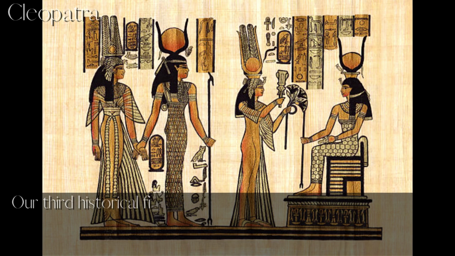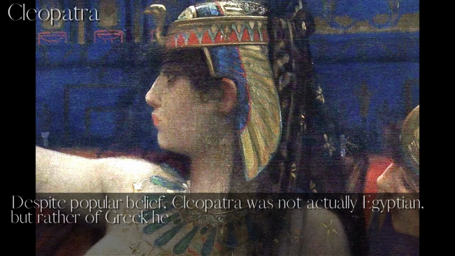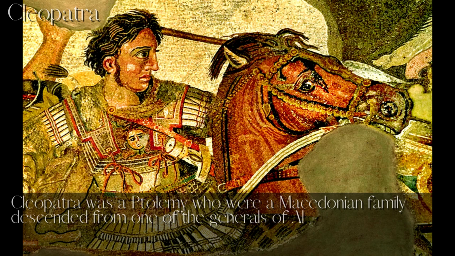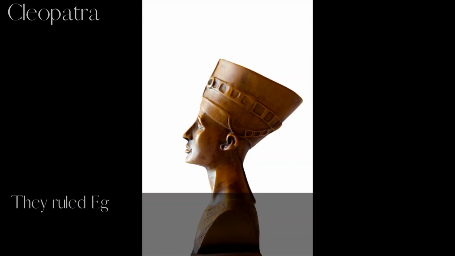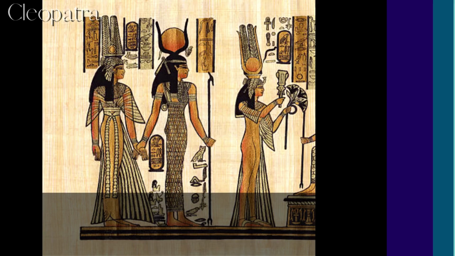Cleopatra. Our third historical figure is Cleopatra, the last pharaoh of Egypt. Despite popular belief, Cleopatra was not actually Egyptian, but rather of Greek heritage. Cleopatra was a Ptolemy, a Macedonian family descended from one of the generals of Alexander the Great. They ruled Egypt for roughly 3 centuries before Cleopatra was defeated and Egypt became a Roman province.